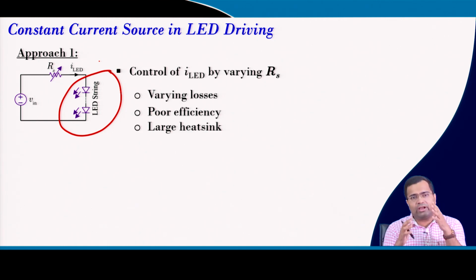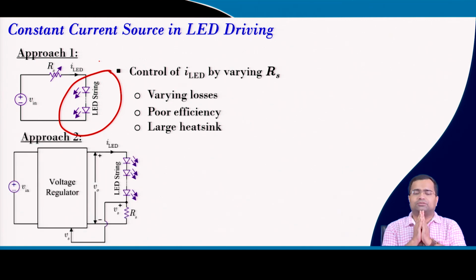But this is not a good way, because this change in resistance is used to reduce the voltage drop in order to maintain the voltage across the LED as well as the current through it. Majority of the losses happen in this variable resistance, so it is lossy, efficiency is poor, and we need a bulky heat sink.